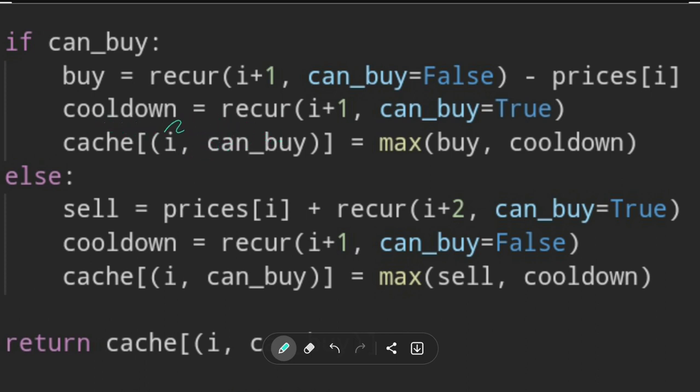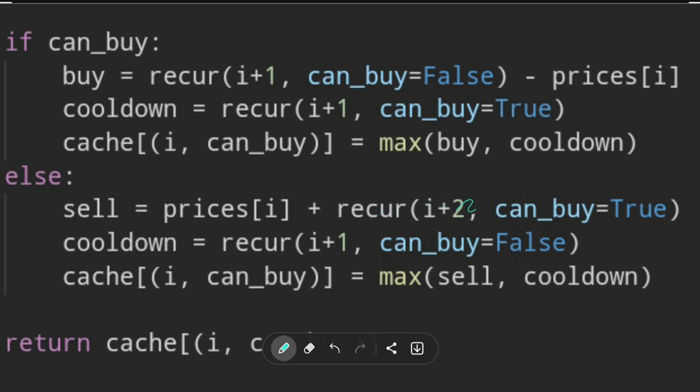We see we have a nice trick here in Python to add a tuple to the cache. So I know for the ith day and for whether I was able to buy or not, what was the max profit. Now, if I cannot buy today, what is the reason I cannot buy today? If I'm coming from a case, you see here, where I bought on the previous day, so I'm passing an argument, cannot buy. Then either sell, if I'm selling, then I'm going to add the price of the ith day, and I'm going to tell it, okay, solve now.